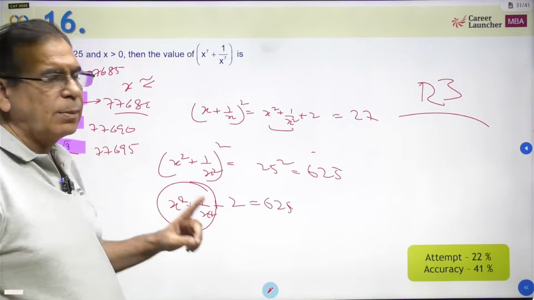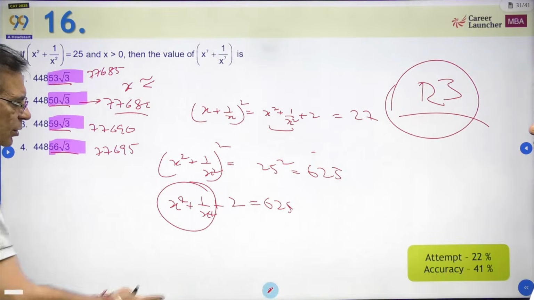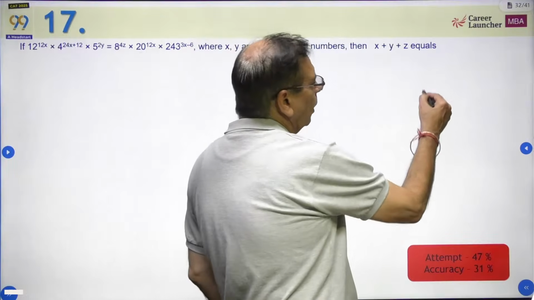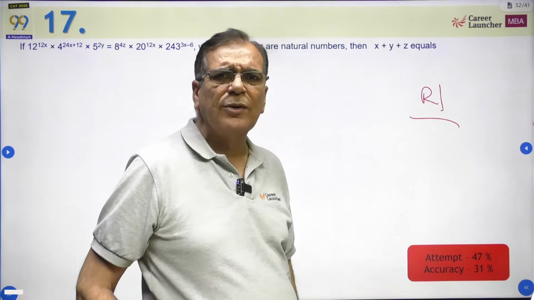Not worth attempting is my thing. This is a question which should not be looked at in the paper. अच्छा सवाल है छोड़ने के लिए, बहुत जल्दी छोड़ सकते हो. Okay. On the contrary, this is a round 1 question. इसको पक्का करना था. And let's see how the population did this question.